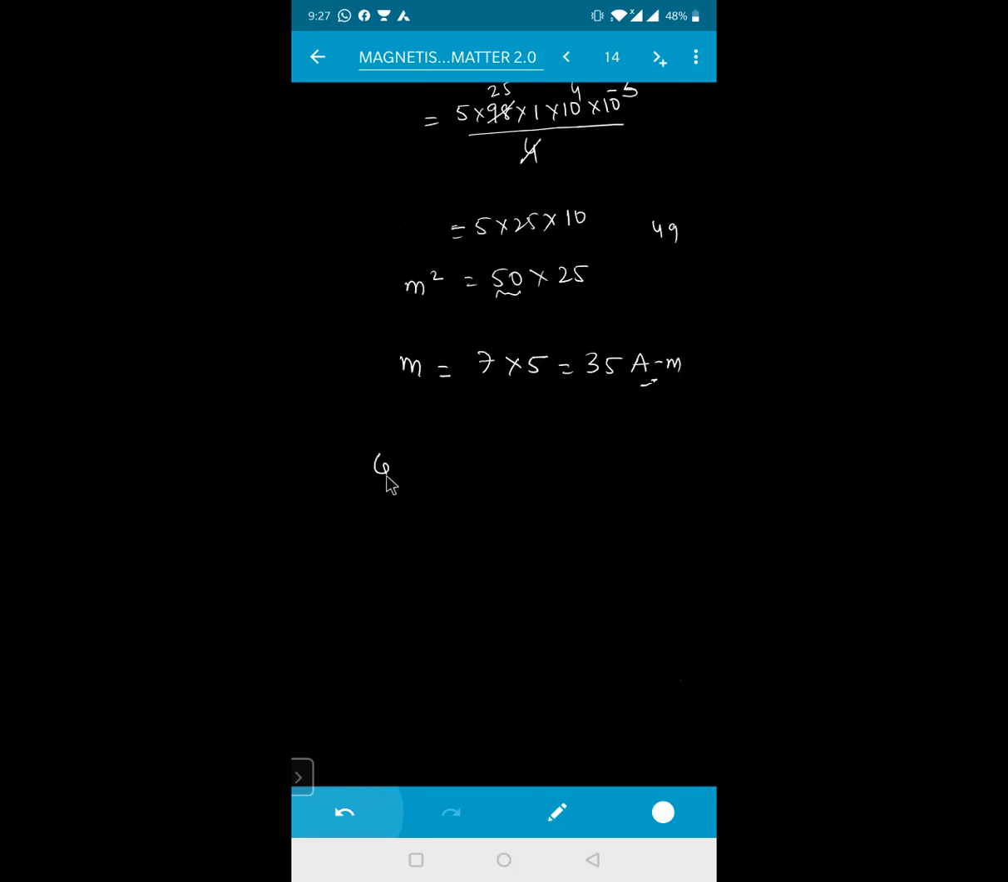Okay, so one pole strength is 35. Another one is how much for me? 4 times your m, right? So that will be 4 into your 35. 4 into 35 means 5 fours are 20, 0, 3 fours are 12. That will be equal to your 140. So pole strength of the first one is how much for me? 1 m is equal to 35 ampere meter. Another one is 4m, that will be equal to 140 ampere meter. This is not meter, this is also your ampere meter. Okay. So this will be your answer.